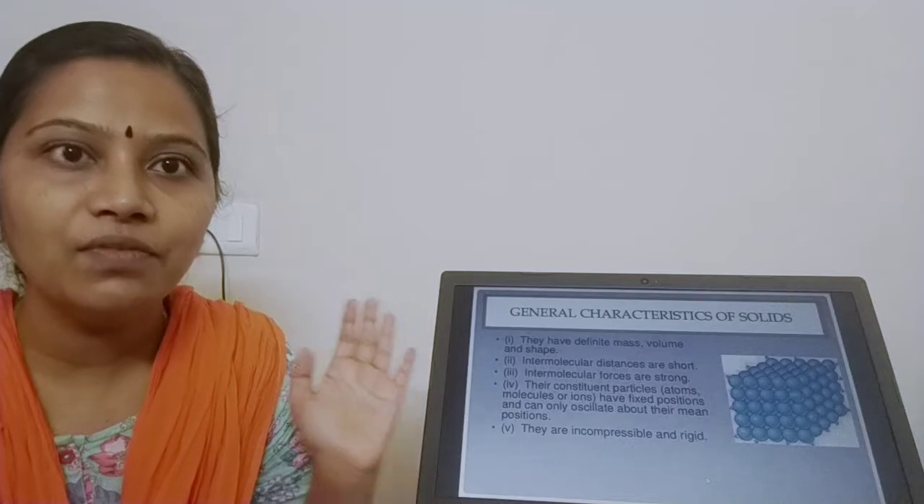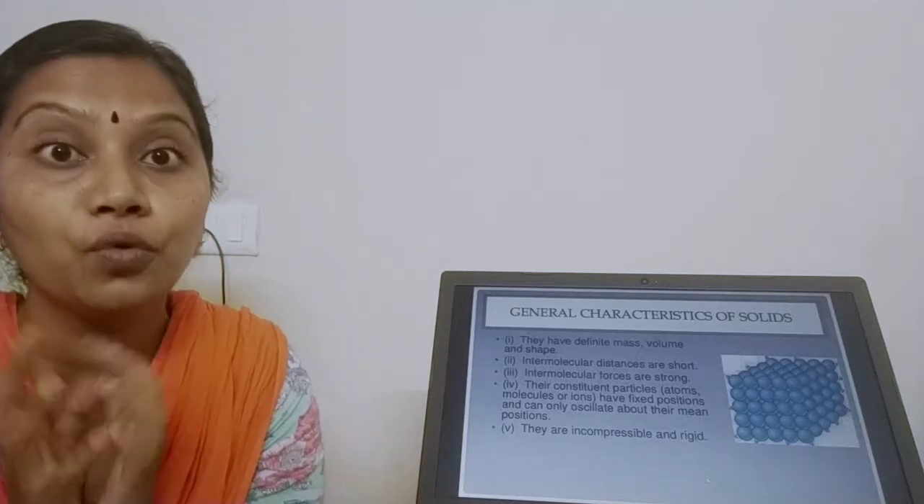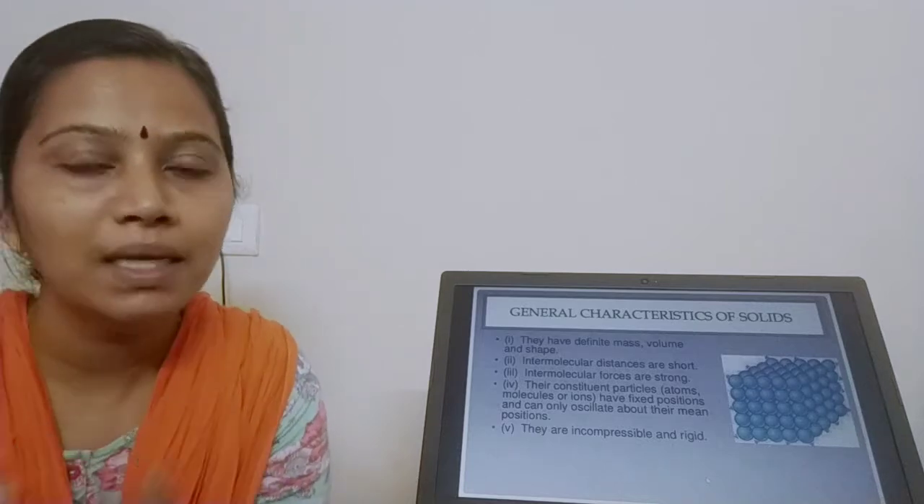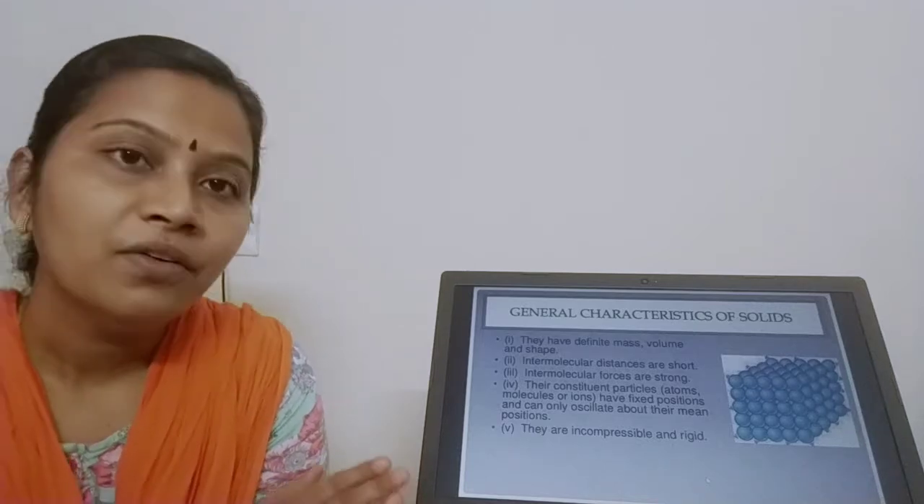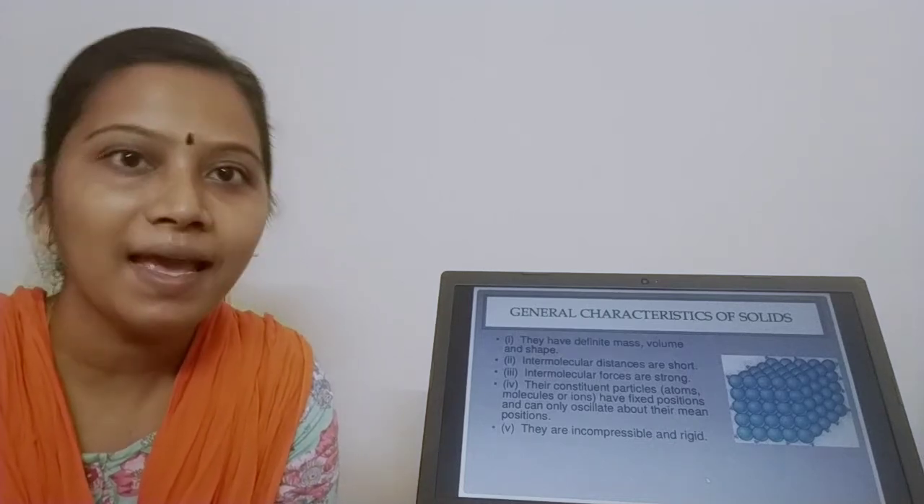So in this slide, which one do you have to remember? The intermolecular distance is short but intermolecular forces are very strong. They occupy fixed positions. They oscillate about their mean position. So finally, this is the reason why solid particles are incompressible and they are rigid.